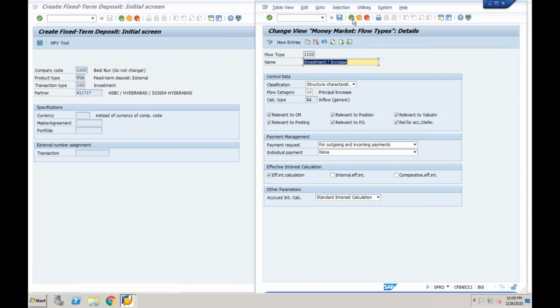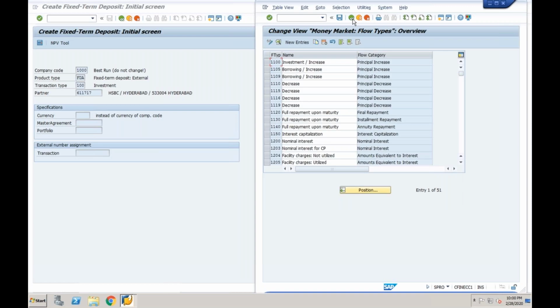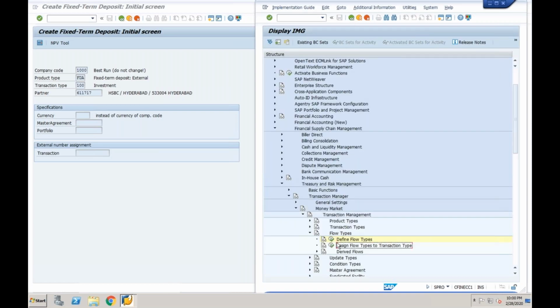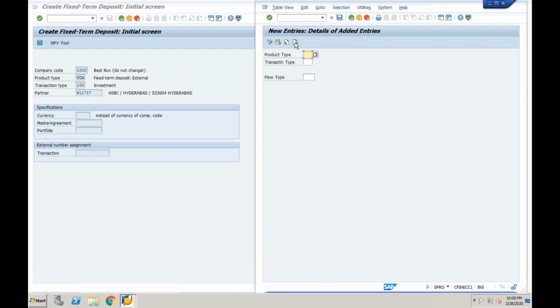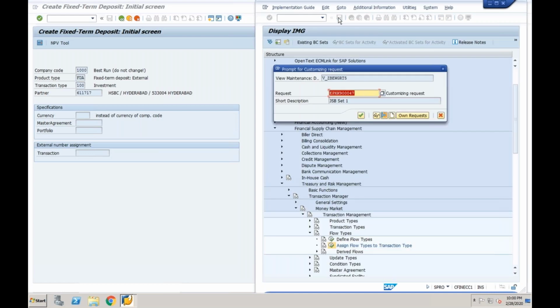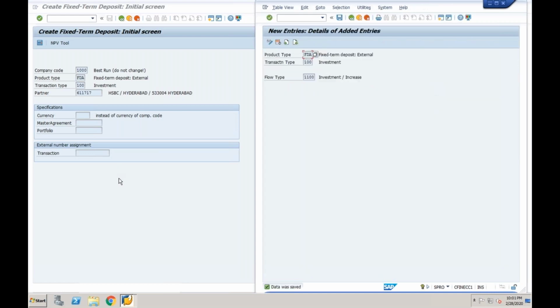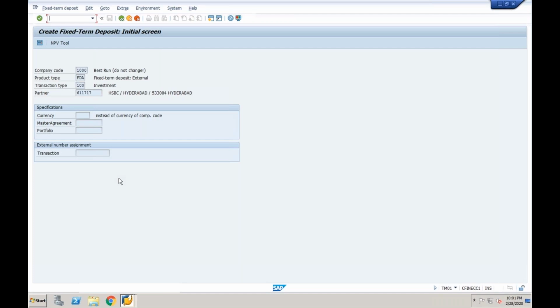So now come back. Flow type will change based on financial instrument. It is not always constant. Assign flow type to transaction type. What is my product? FDA. What is my transaction? 100. What is the flow type it is asking? Investment increase, 1100. Save it. Can I proceed in the front end?